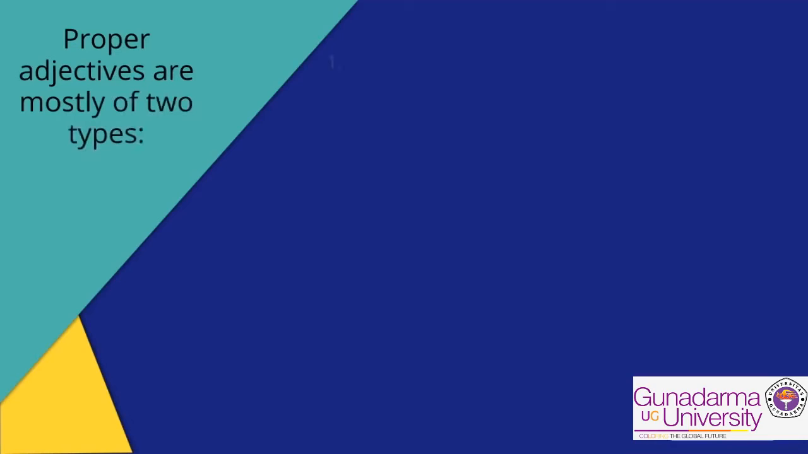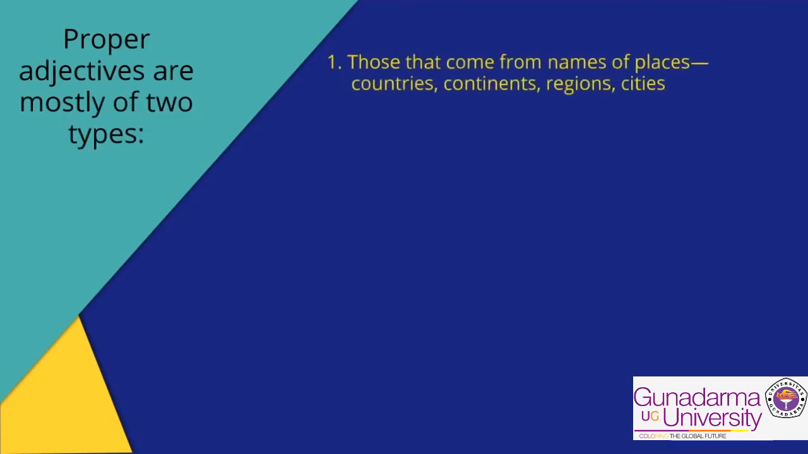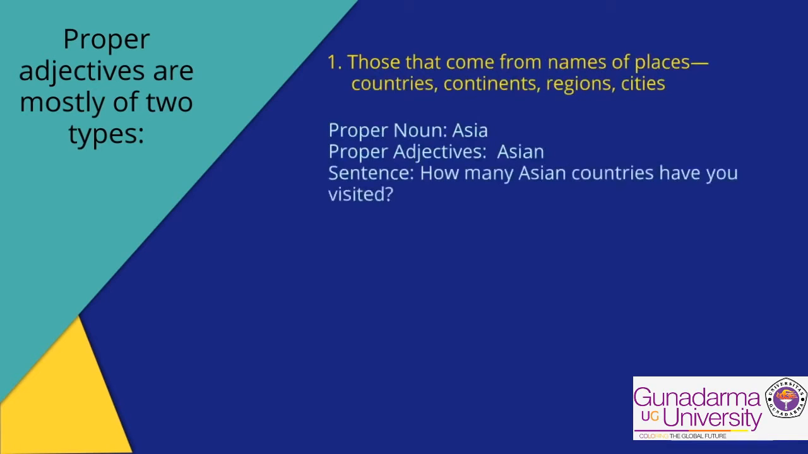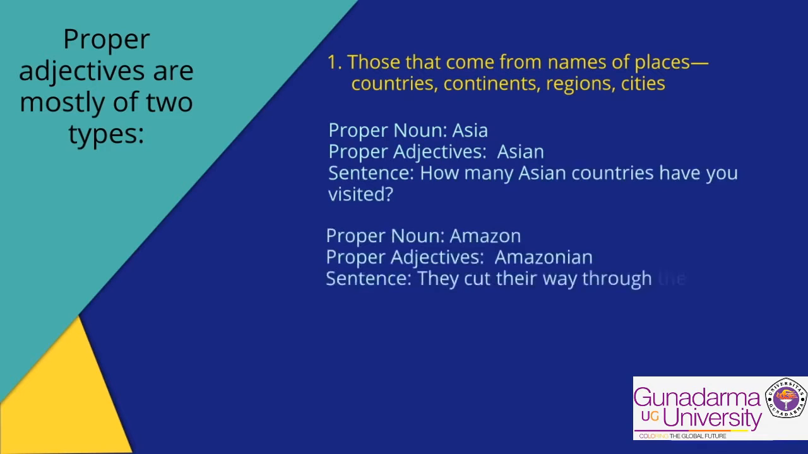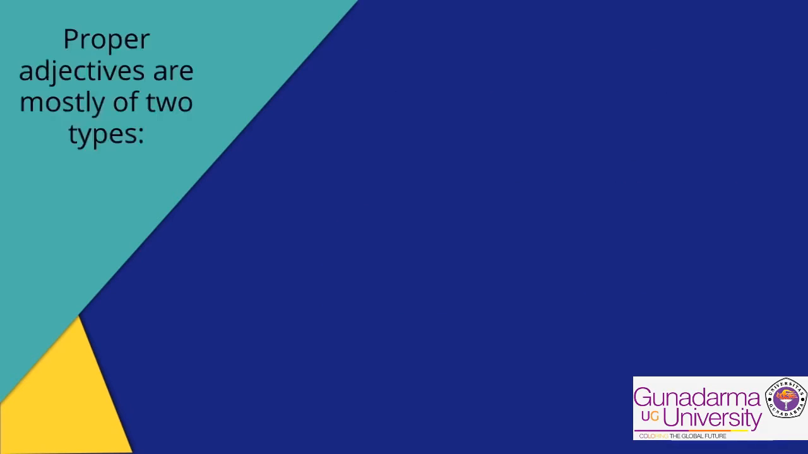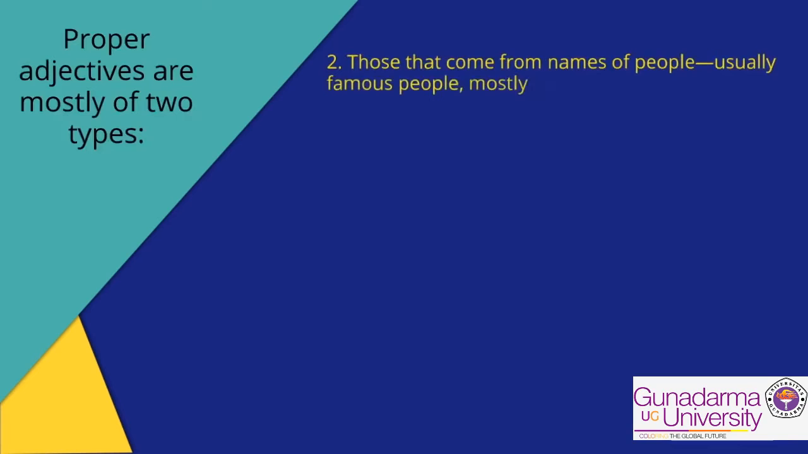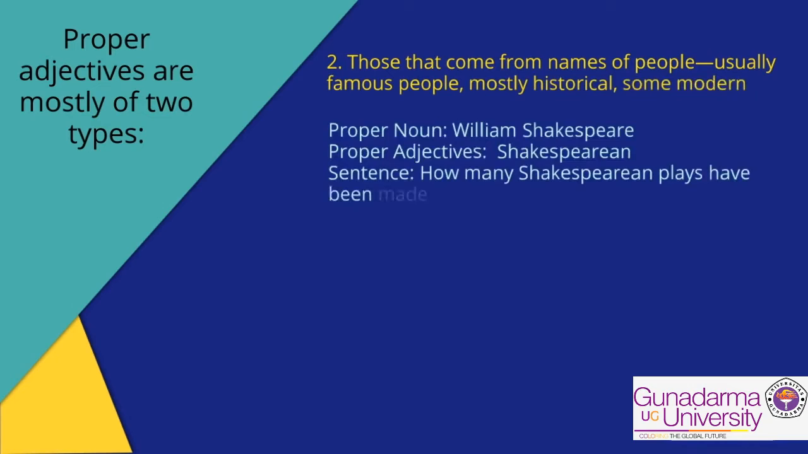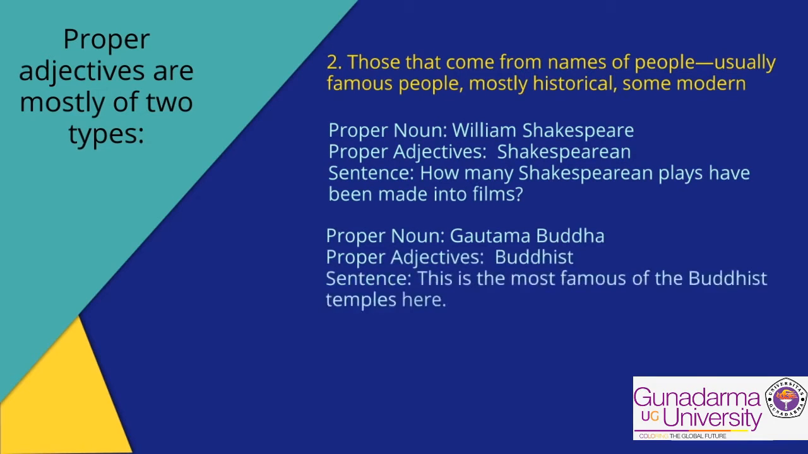Proper adjectives are mostly of two types. One, those that come from names of places. Asian, from Asia. How many Asian countries have you visited? Amazonian, from Amazon. They cut their way through the Amazonian rainforest. Two, those that come from names of people. Shakespearean, from William Shakespeare. How many Shakespearean plays have been made into films? Buddhist, from Gautama Buddha. This is the most famous of the Buddhist temples here.